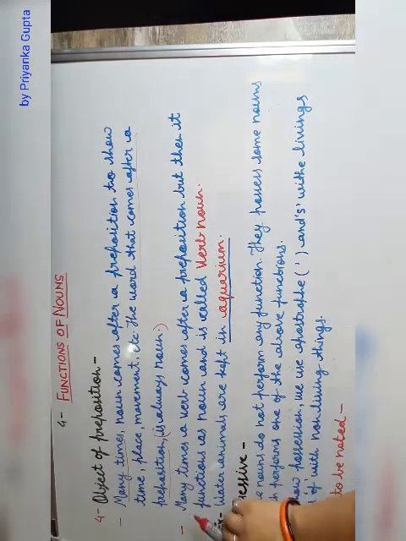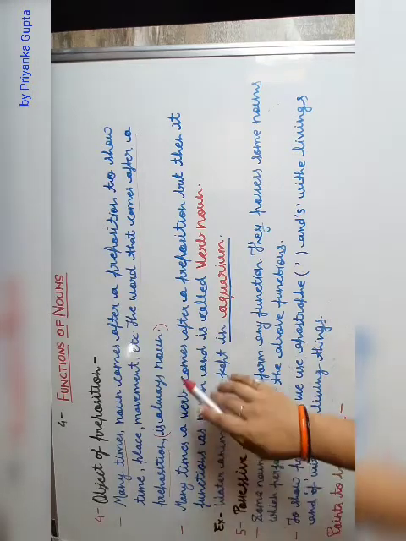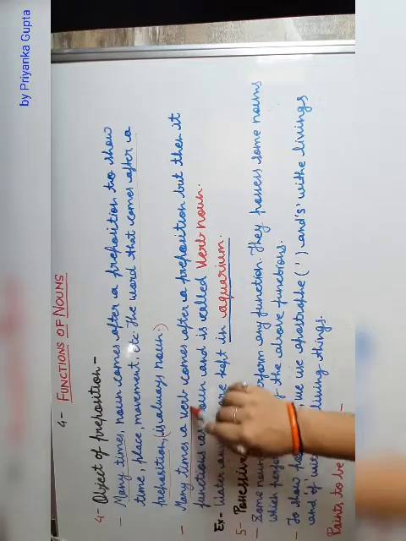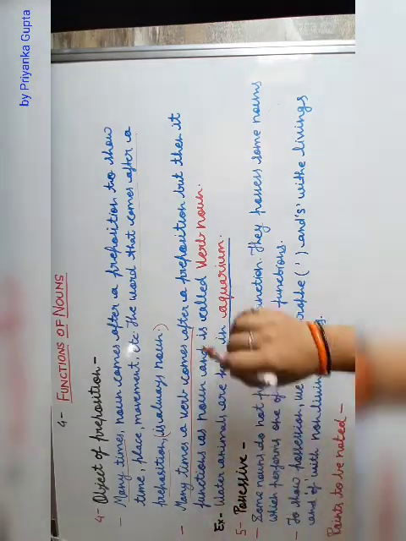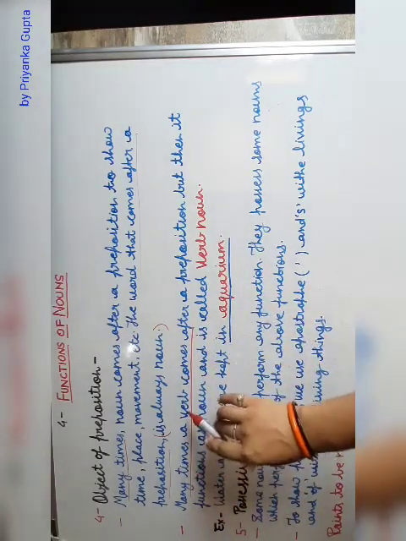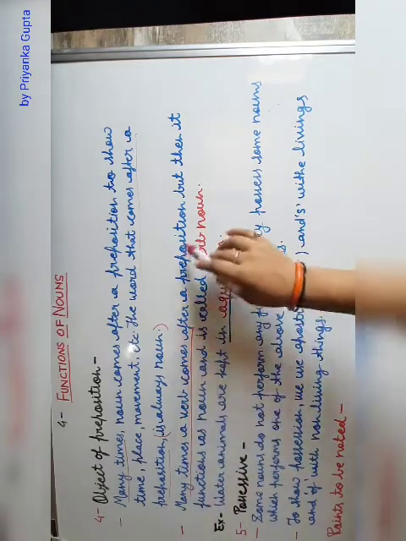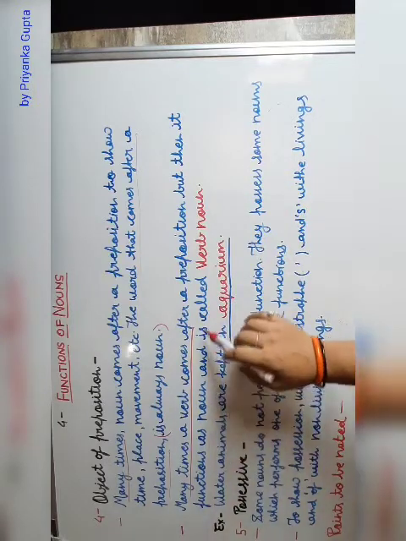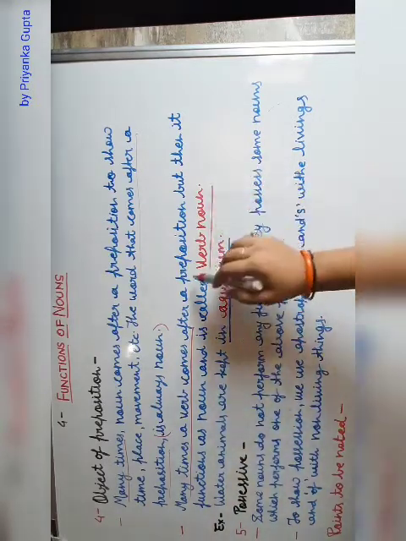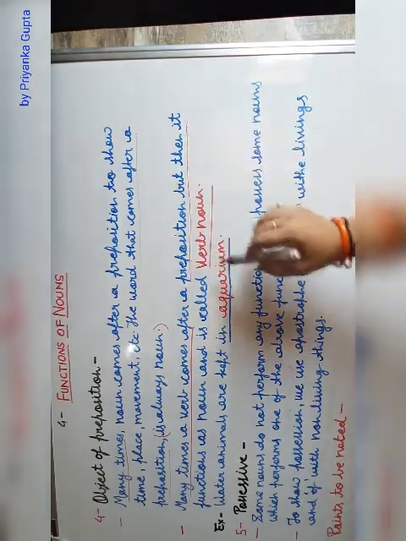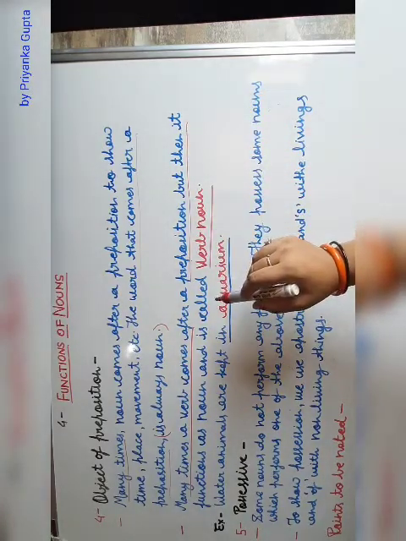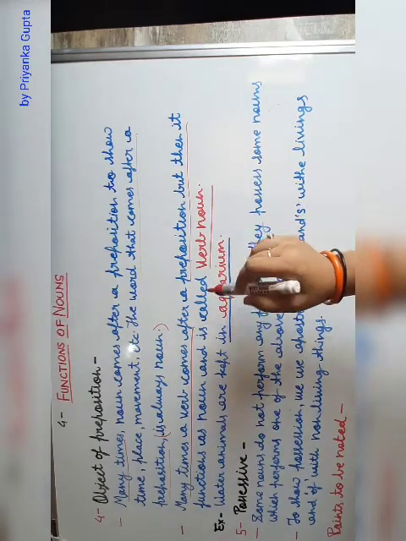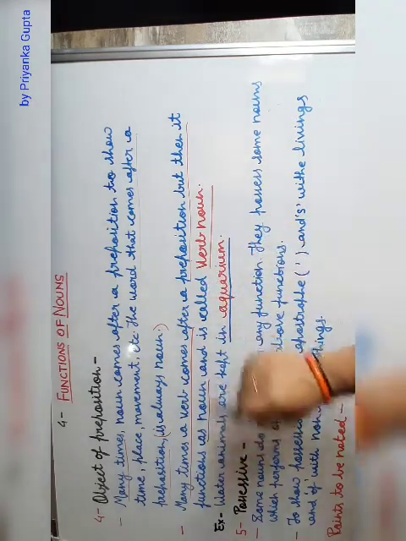Okay, let's come to the next. Many times a verb comes after a preposition. Yes, in some cases you see there is a verb after a preposition, but then it functions as a noun and is called a verb noun. Whenever a verb is used after a preposition, it is not a verb. It will function as a noun. Clear?